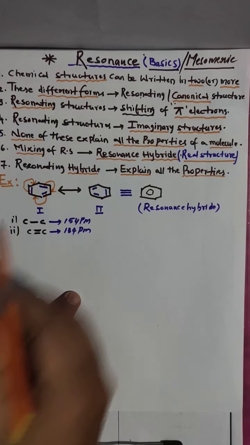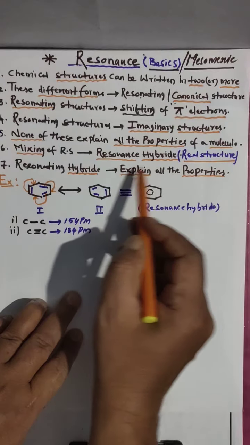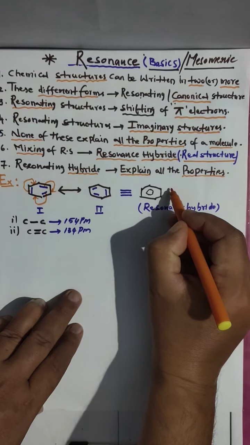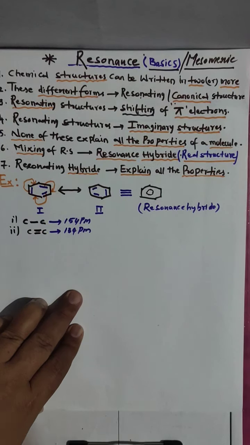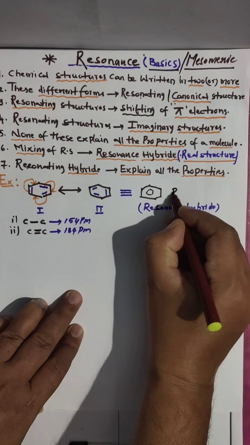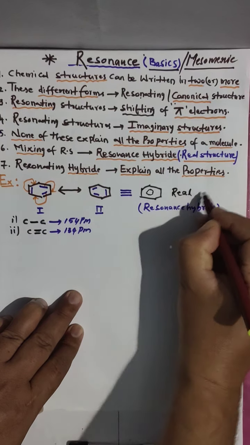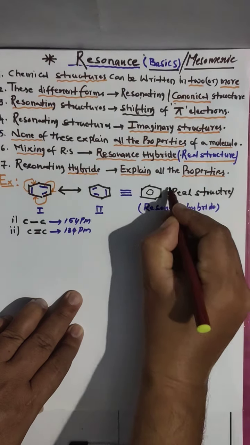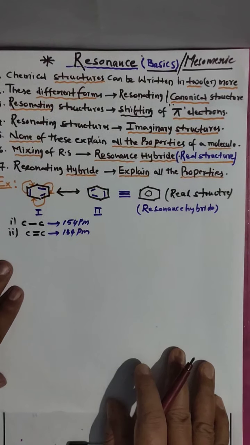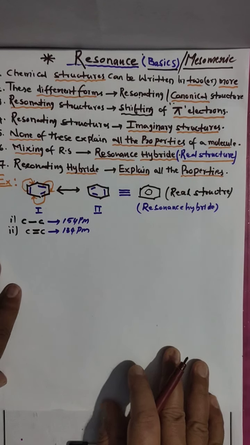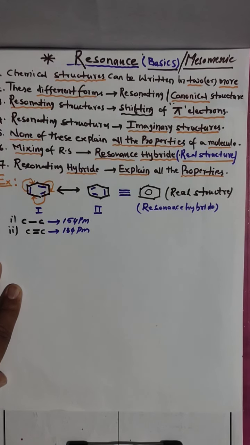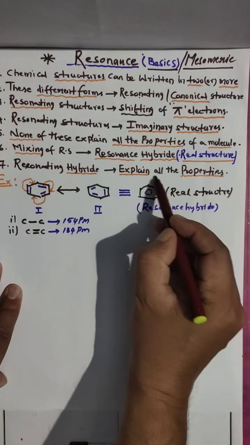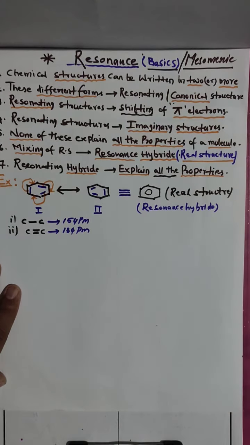Mixing of resonating structures gives the resonance hybrid. The resonance hybrid is a real structure. Resonating structures are imaginary structures. The hybrid is a real structure, and a real structure can explain all the properties. Am I right? That's why I said the resonance hybrid explains all the properties.